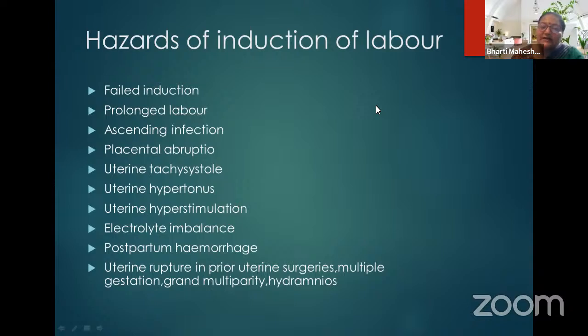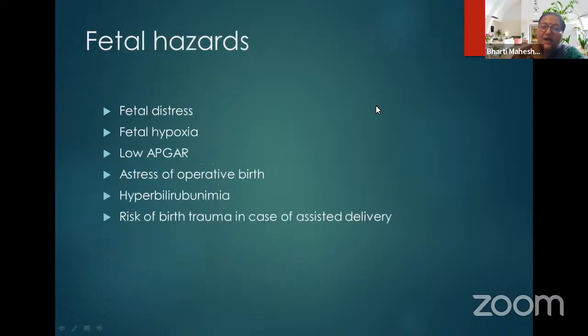The consequences and hazards could be failed induction, prolonged labor, ascending infection, placental abruption, uterine tachysystole, and uterine hypertonus. Hypertonus means increased uterine contractions lasting more than 2 minutes, and tachysystole means too frequent contractions. Both together cause hyperstimulation. Others are electrolyte imbalance, postpartum hemorrhage, and uterine rupture in prior uterine surgeries, multiple gestations and grand multiparity. Fetal hazards are of course fetal distress, hypoxia, low Apgar, stress of operative birth, hyperbilirubinemia, and risk of birth trauma in cases of assisted delivery.